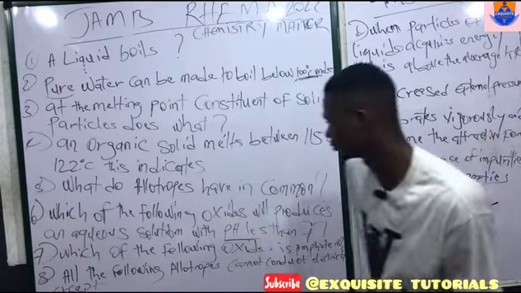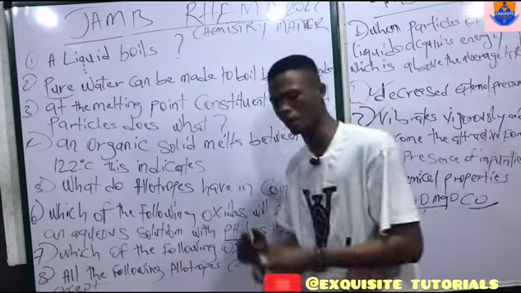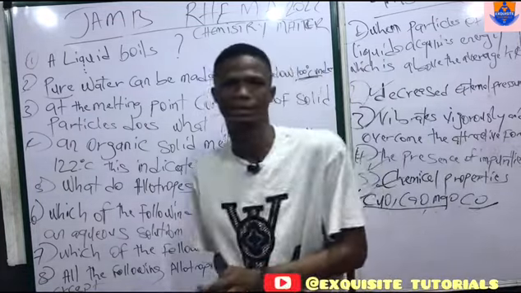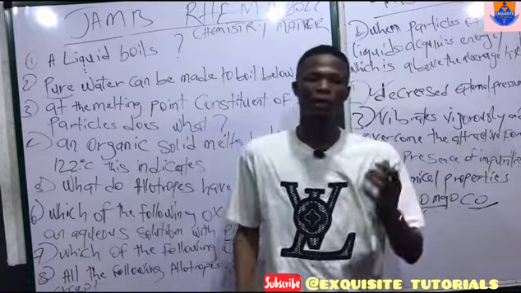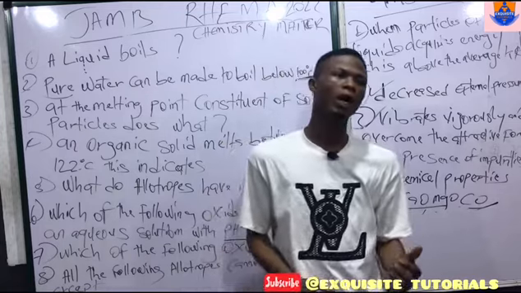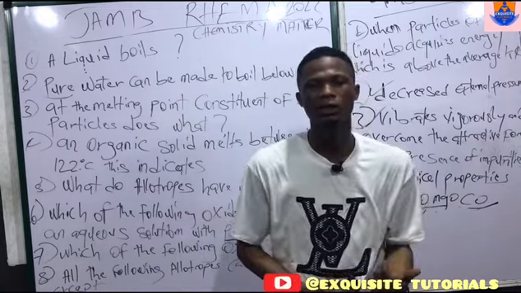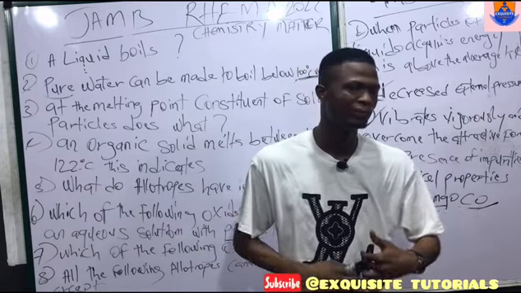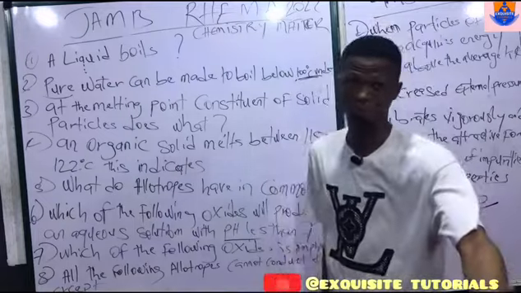Question number 7. Which of the following oxides is amphoteric? Now, we are still on oxides. Questions always still come out from oxides. Now we have metallic oxides, non-metallic oxides, and amphoteric oxides. Metallic oxides are oxides of metals.